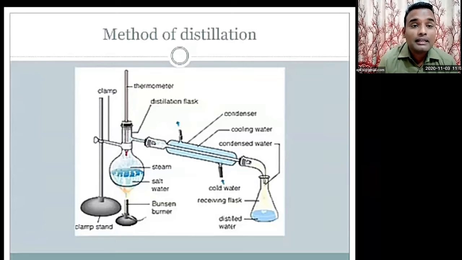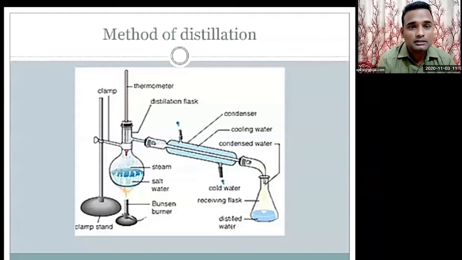The burner is there to give heat to the salt water. When you give heat to the salt water, steam will form and go upwards to the distillation flask. There is a condenser with cooling water, and you can see another flask over here. In that flask the water is stored as it drops in.